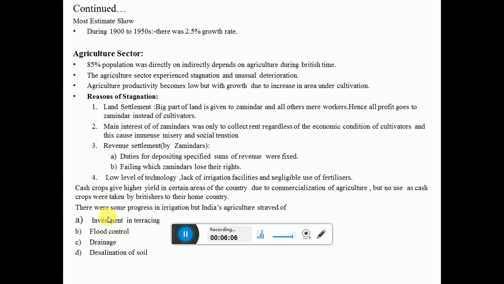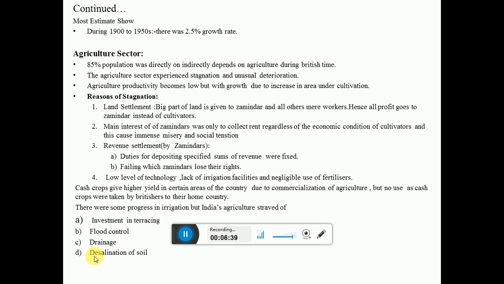So there was some progress in irrigation, but India's agriculture starved. Why? Because of no investment in tracing, or whatever the ploughing actually, and the flood control was not there. Every time they grew the crop, the flood came and destroyed it all. And the drainage system was not good. Sometimes the rivers overflow, or another time maybe the water didn't reach there.